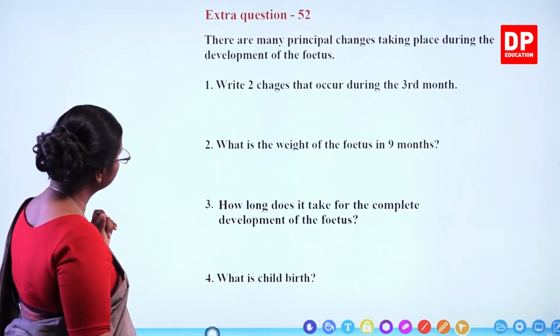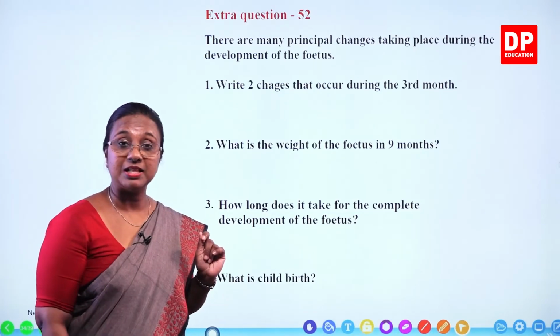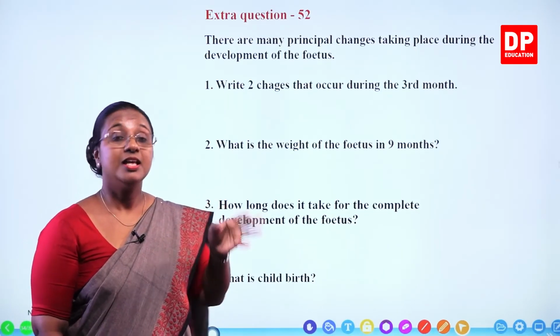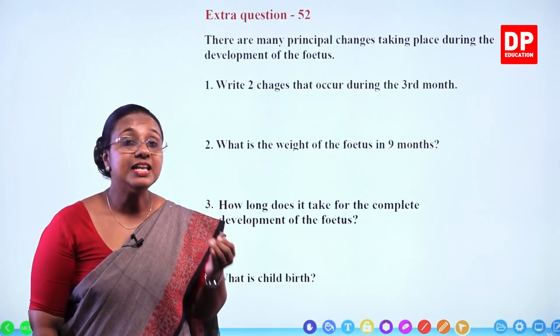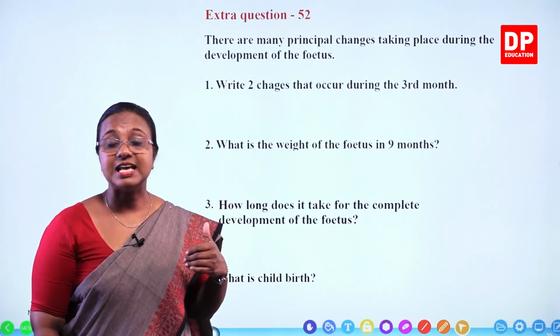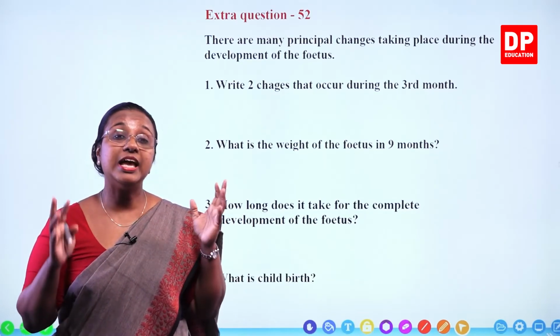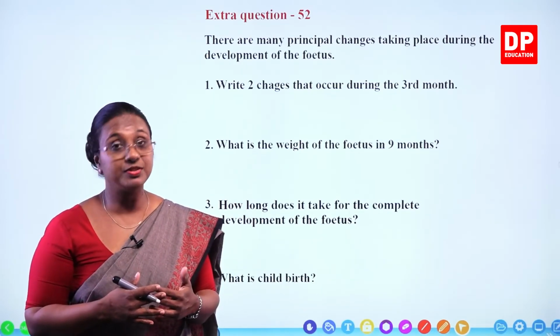We look at the questions. Write 2 changes that occur during the 3rd month. What are the changes? The fetus takes human form. Then the nails start to grow in the fetus, both the hands and the legs, and also the head is usually larger when compared to the other parts of the body.